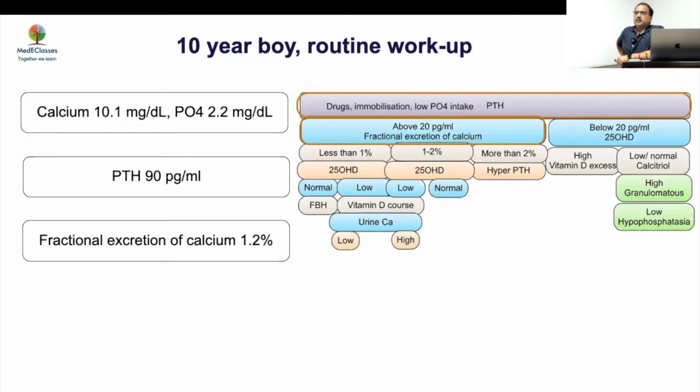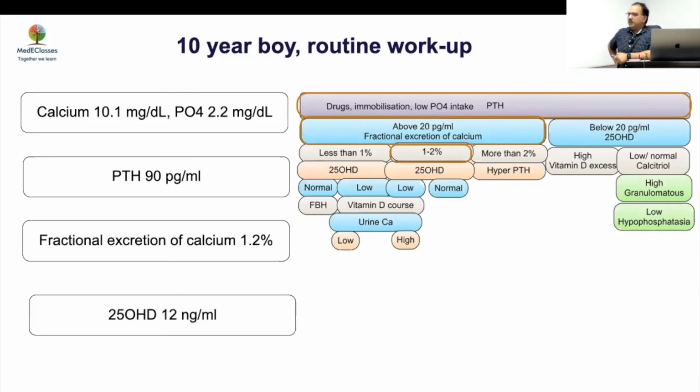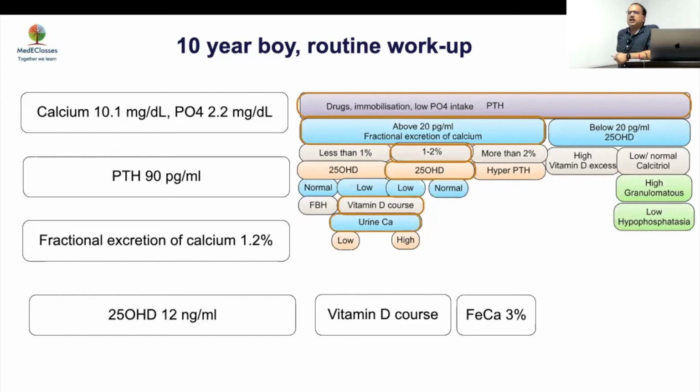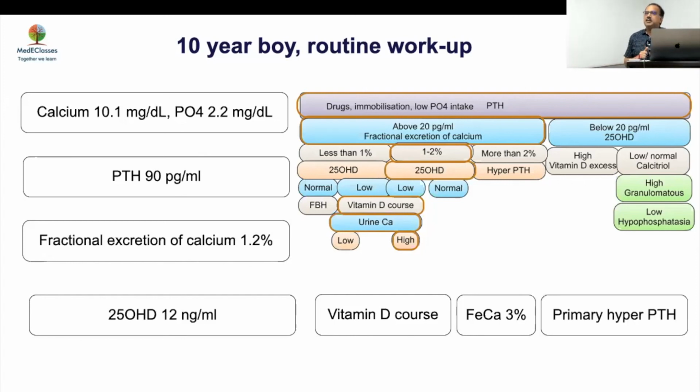No, it can be, but according to the approach, we have to do 25-OH vitamin D. So vitamin D level was 12. So what will you do now? You give a trial. So with the trial, what was found was that his urinary calcium became 3. So what is the diagnosis now? Hyperparathyroidism. Vitamin D was masking his hypercalciuria. So it was masking, but this is actually primary hyperparathyroidism.